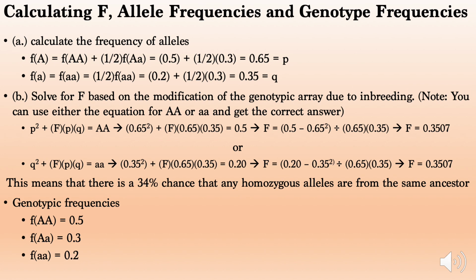Genotype frequencies can also be determined by using the new genotypic array. The frequency of Big A Big A is 0.5, the frequency of Big A Little a is 0.3, and the frequency of Little a Little a is 0.2.